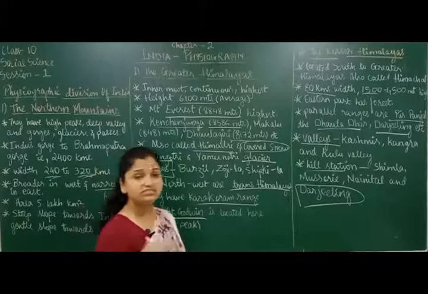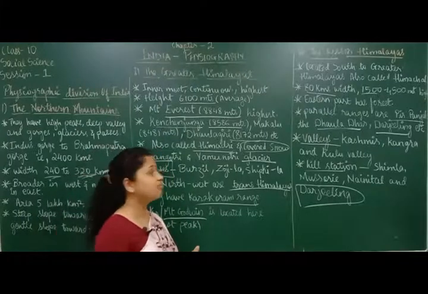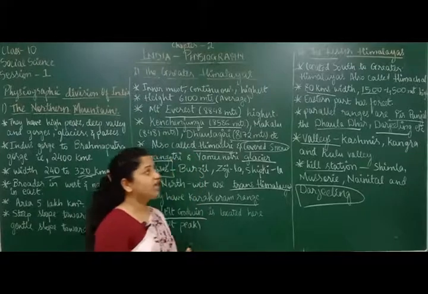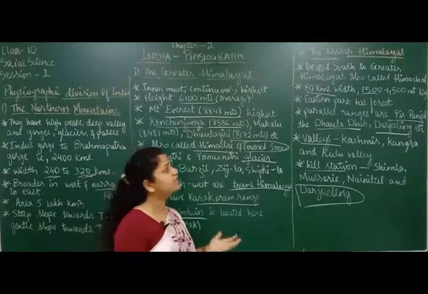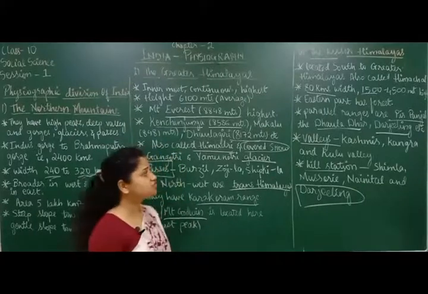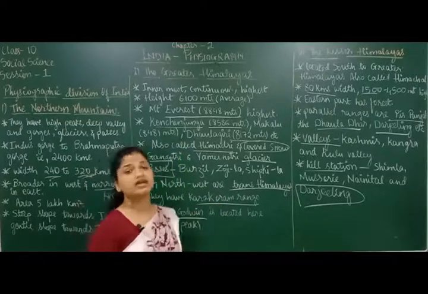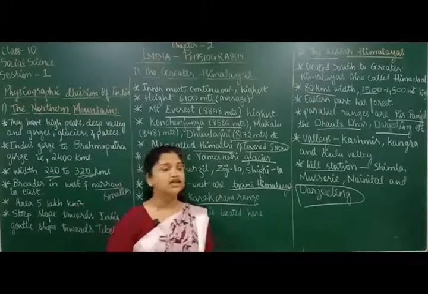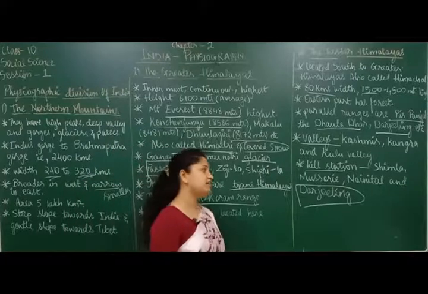The eastern part of the Lesser Himalayas is usually made up of forest ranges, and there are different mountains running parallel to the Lesser Himalayas. They are Pir Panjal, Dhauladhar and Darjeeling. Also, you have different valleys in the Lesser Himalayas like Kashmir Valley, Kangra Valley and Kulu Valley. Then again we have different hill stations there like Shimla, Mussoorie and Nainital.